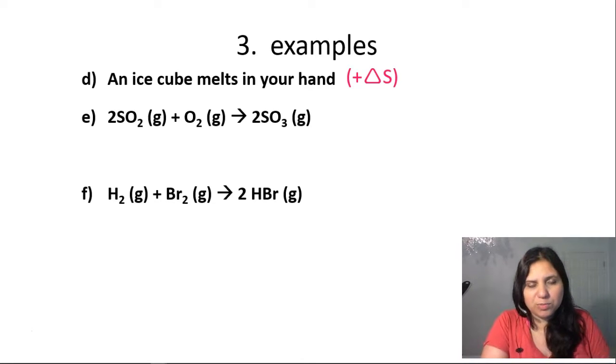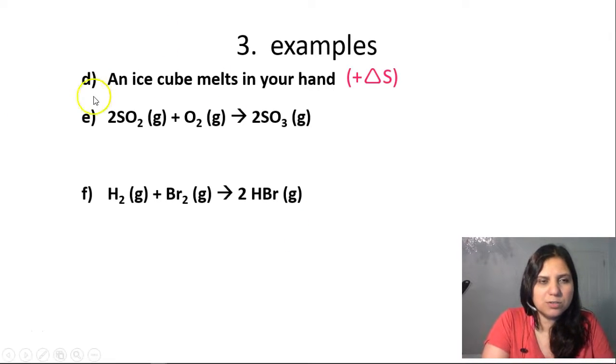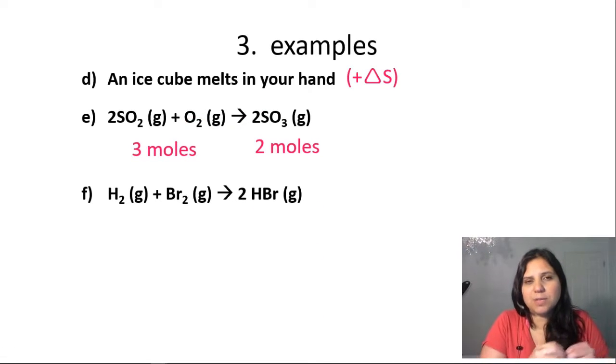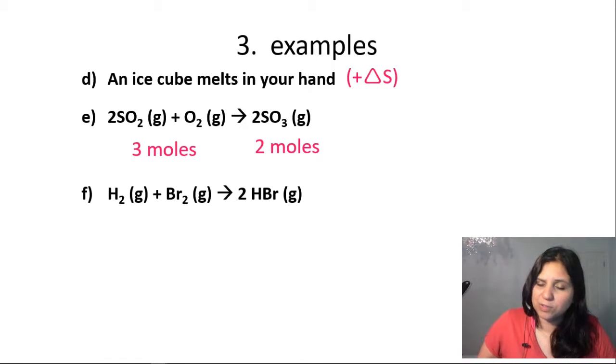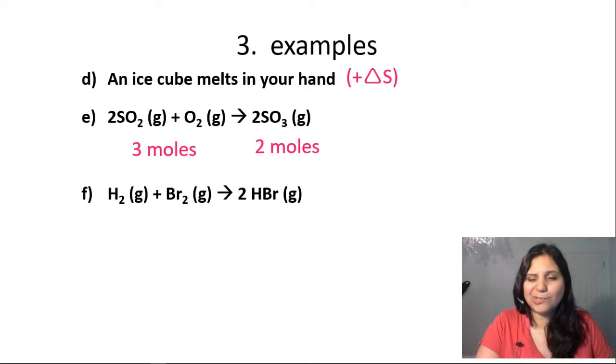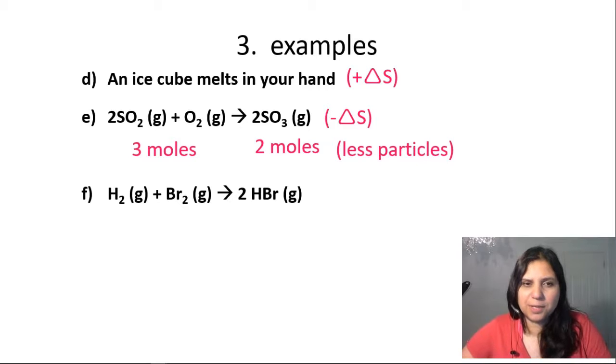So if I look at the number of particles here, I've got 2 on the left side plus this one on the left side. So that's 3 moles of gas on the left. And on the right, 2 moles of gas. So it's going from 3 to 2. Okay. It's becoming more organized because it is becoming less moles. So more organized means less disorder, so it's decreasing in entropy.